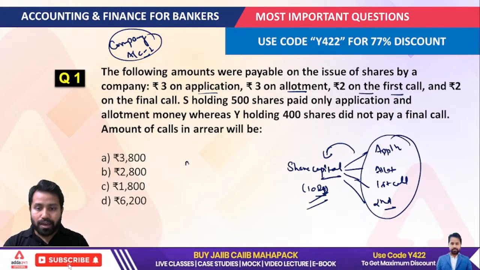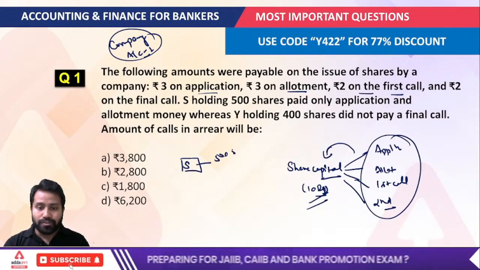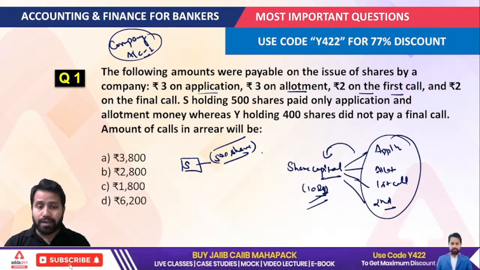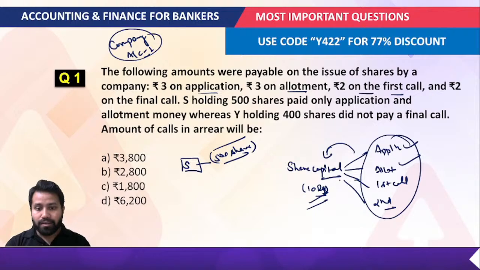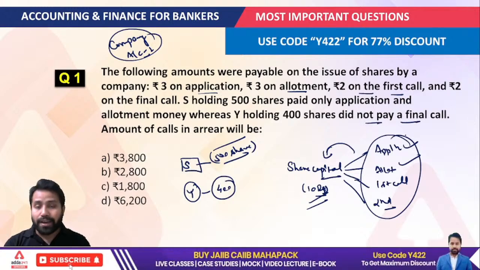Suppose the person's name is S, and S has 500 shares. So S is paying only application and allotment money, whereas Y has 400 shares and Y did not pay the final call.